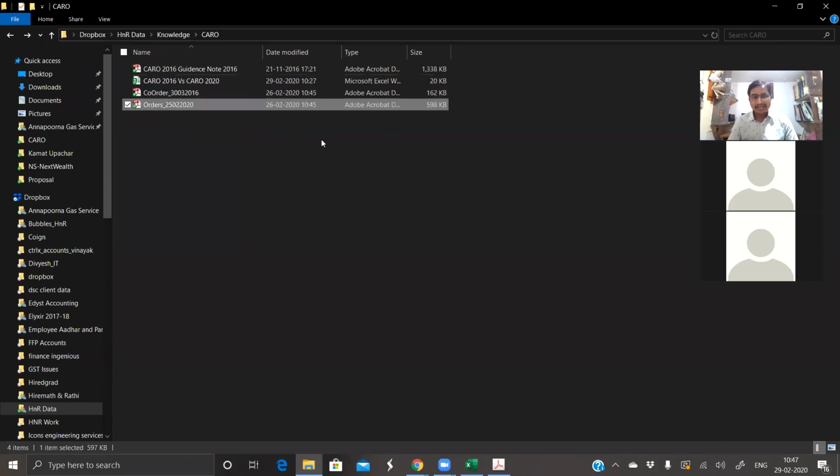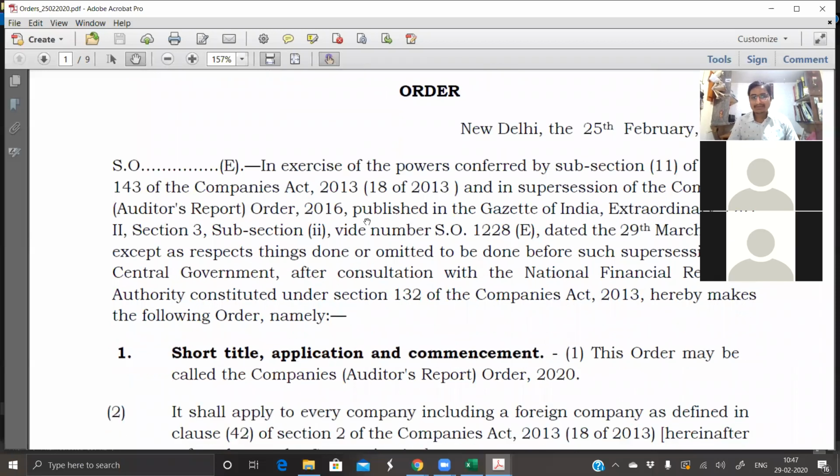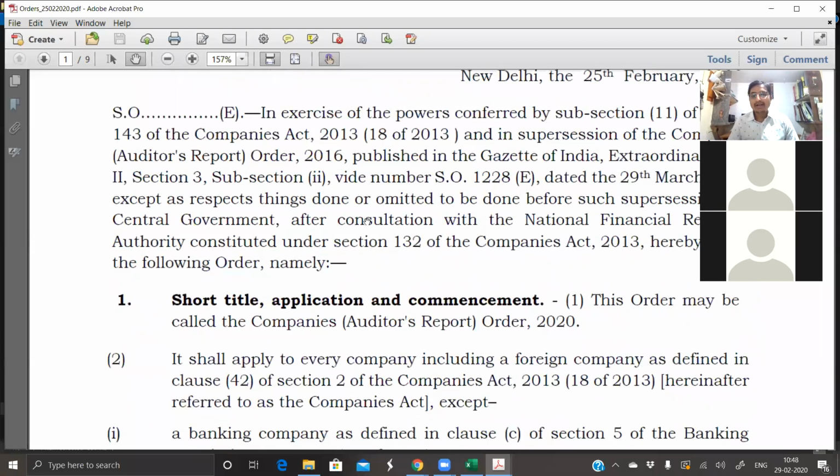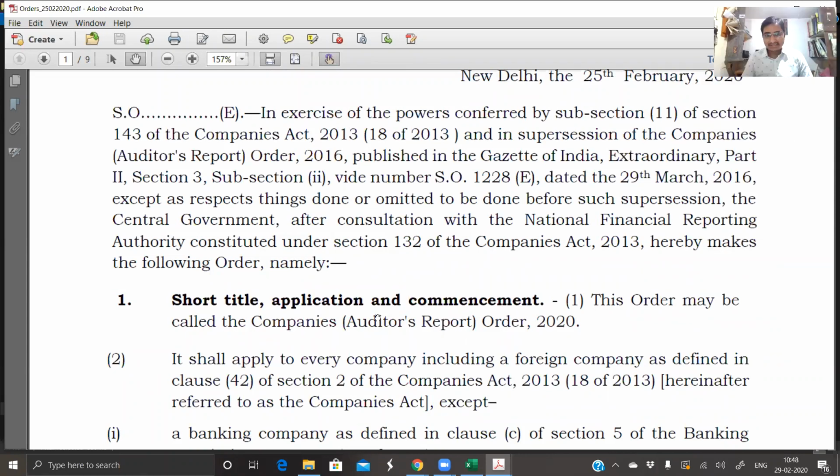Now, as you know, any change in the Companies Act is governed by a gazette order. Whenever a particular amendment gets published in the government gazette, it becomes law. So what has actually been amended for introducing the new CARO is that the order may be called the Companies (Auditor's Report) Order 2020.